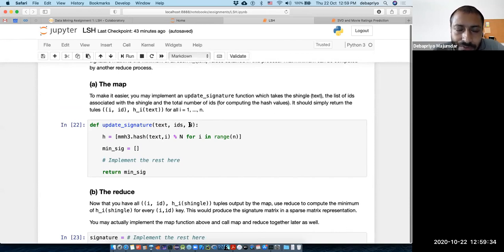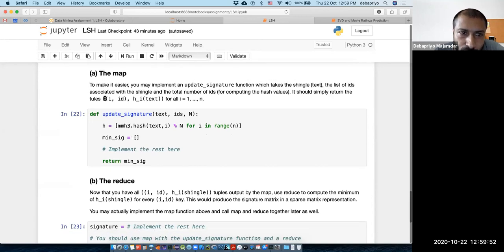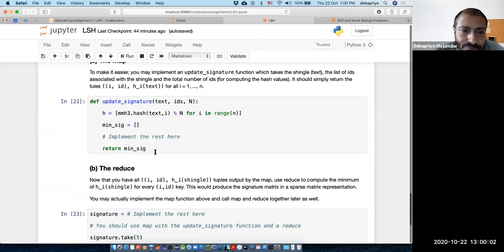If you are taking, let's say, 10,000 movie IDs, you need this for computation of your hash value. Then you compute the hash values for all your hash functions and output all these tuples. The list of all such tuples should be appended to min sig, and you return min sig.